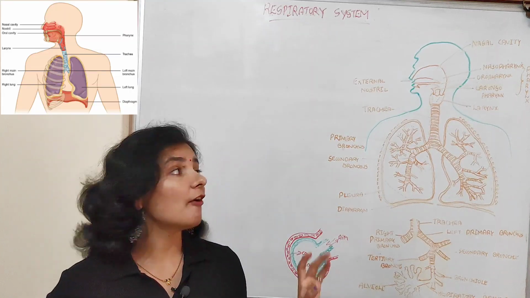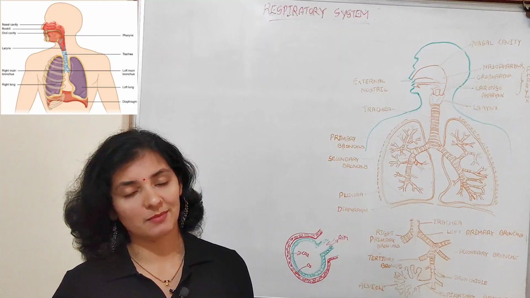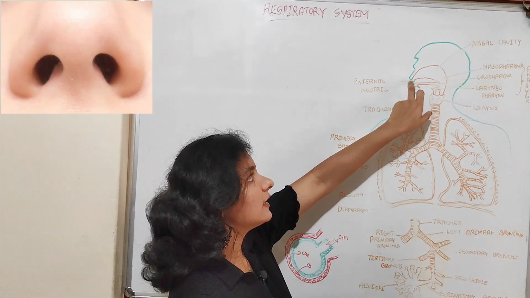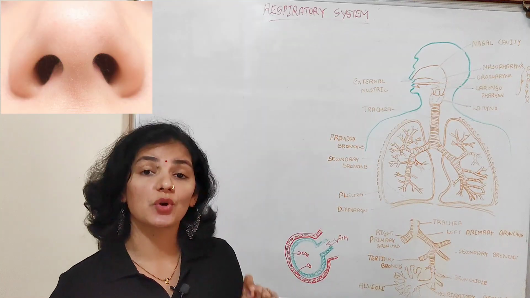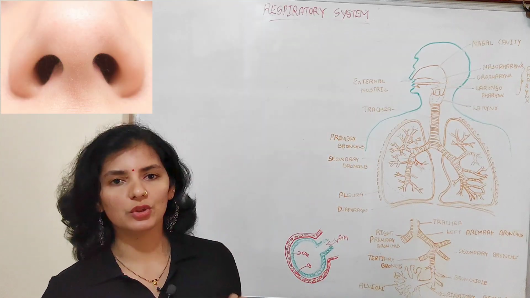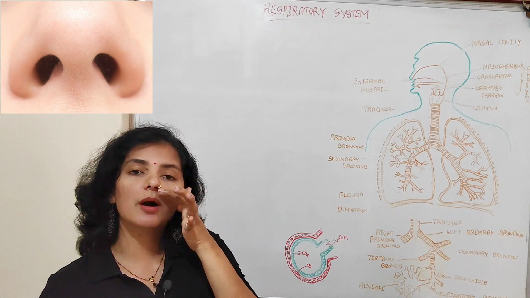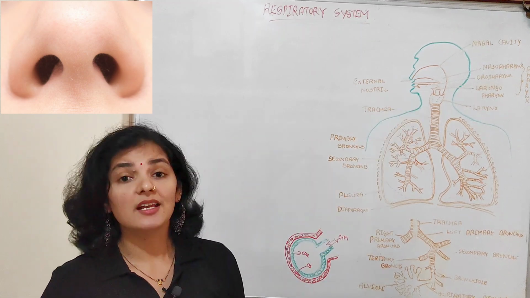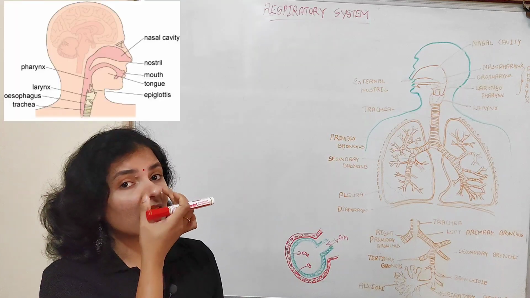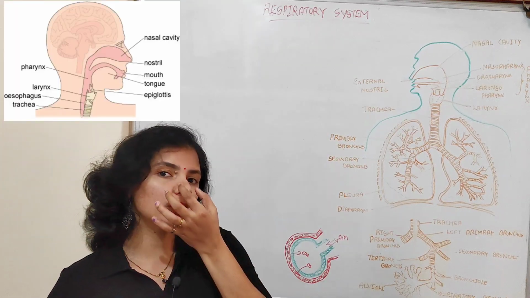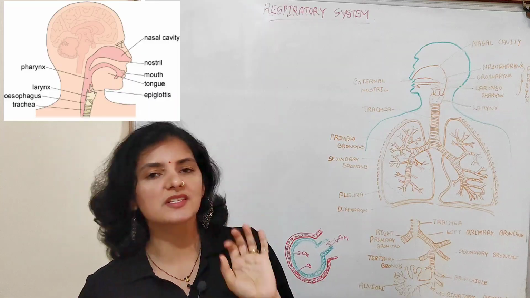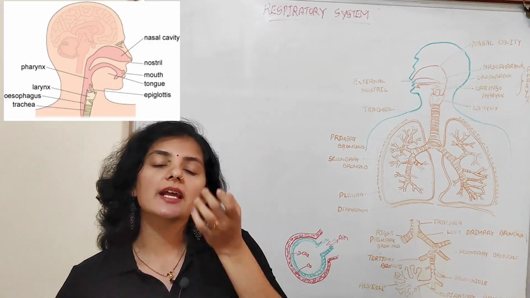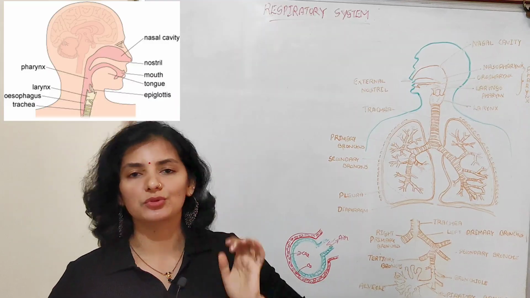Humans have a well developed respiratory system, and this respiratory system in humans begins with the external nose or the nostrils. So nostrils are the opening of the nose, the opening we have above the upper lip. This nostril leads to the nasal cavity or the nasal passage, the cavity we have inside the nose. So air from the atmosphere enters the nasal passage through the nostril.